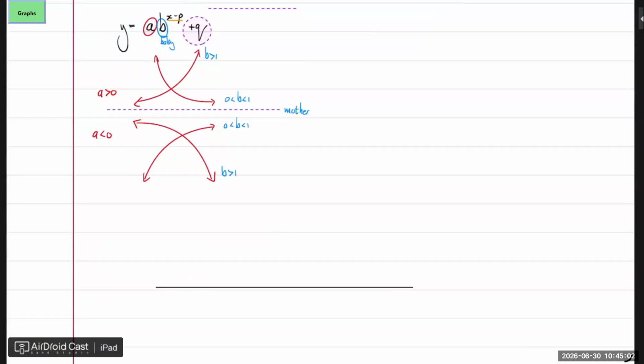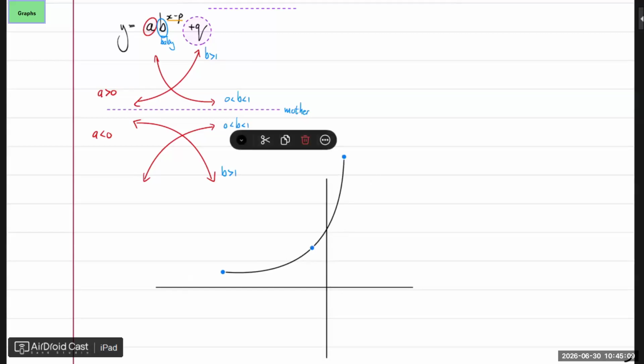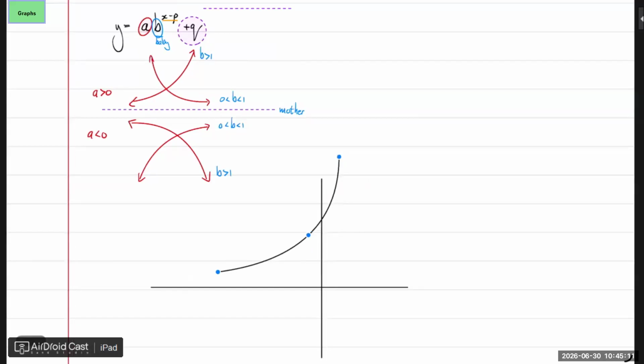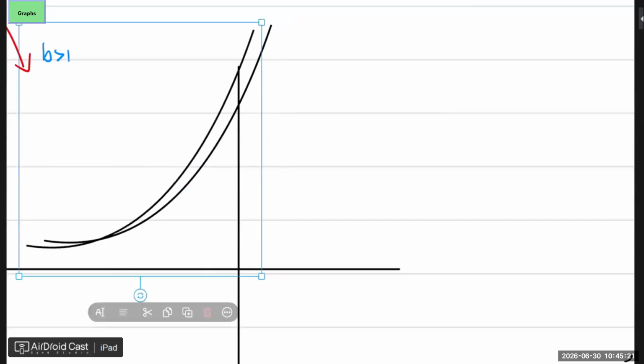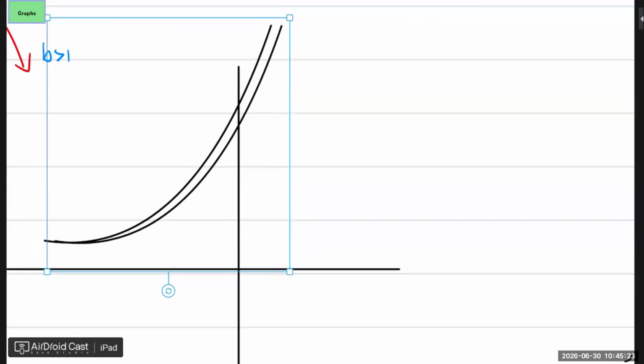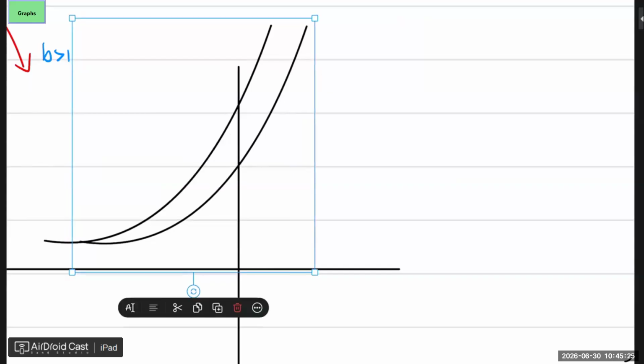Let me just show you this. This graph here. Let's take this graph, for instance, that I'm drawing now. I'm going to leave it as a black line. If I just move it to the right, something like this.